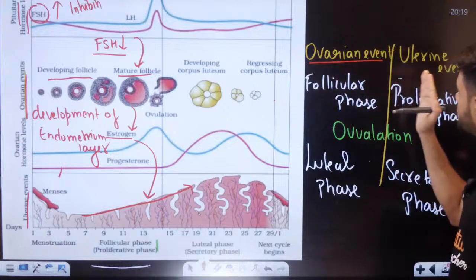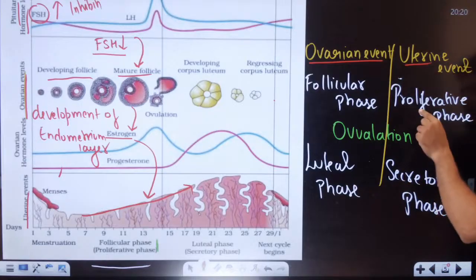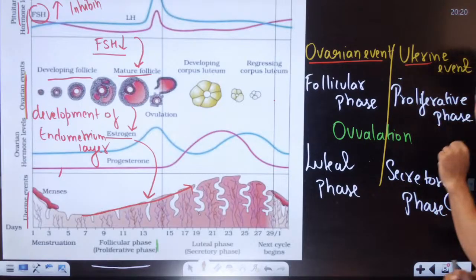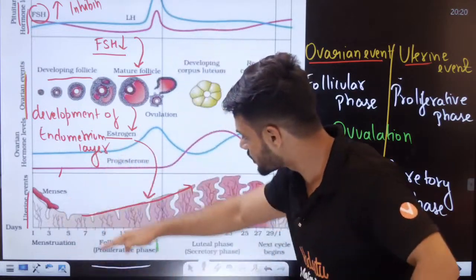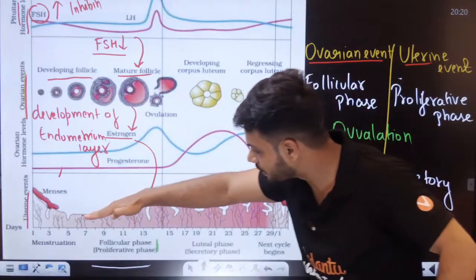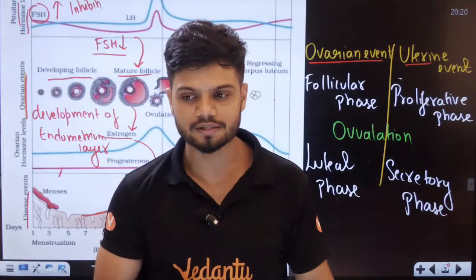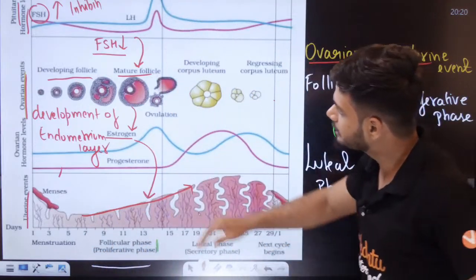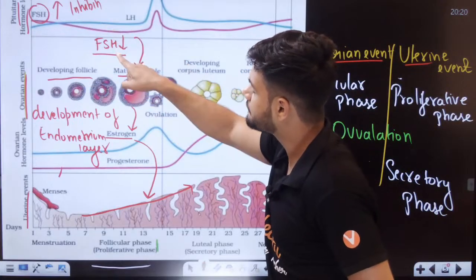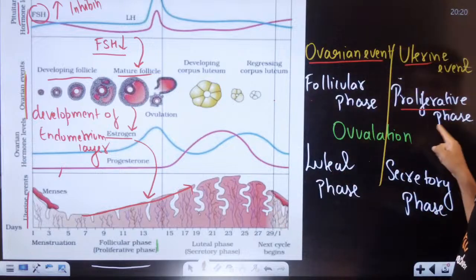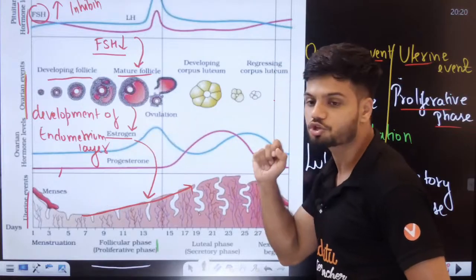At the same time, here in the uterus, it is called the proliferative phase. Why? Because there is proliferation of what? Proliferation of the endometrium layer. Students, does it make sense to all of you? Here, first of all, we have the follicular phase, development of follicle because of the FSH. Here, we have the proliferative phase because of the development of endometrium, because of the estrogen.